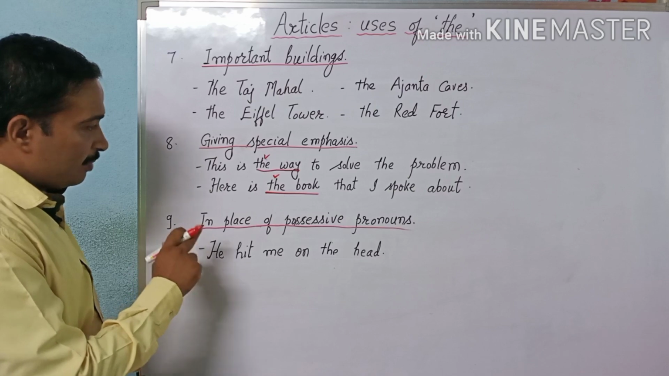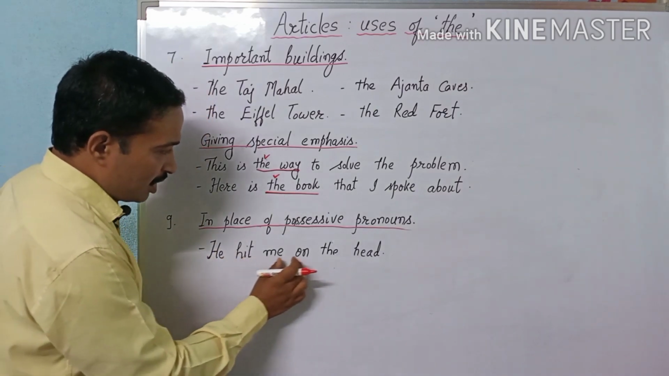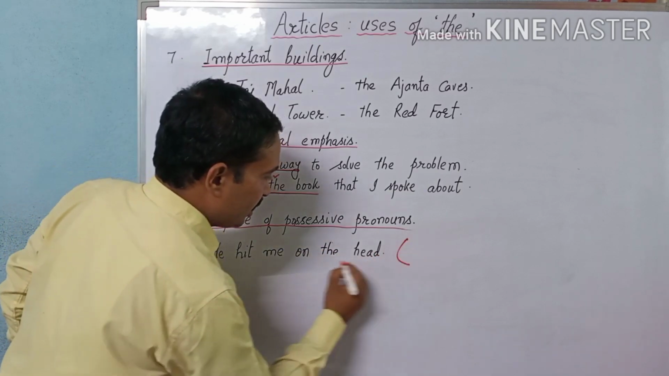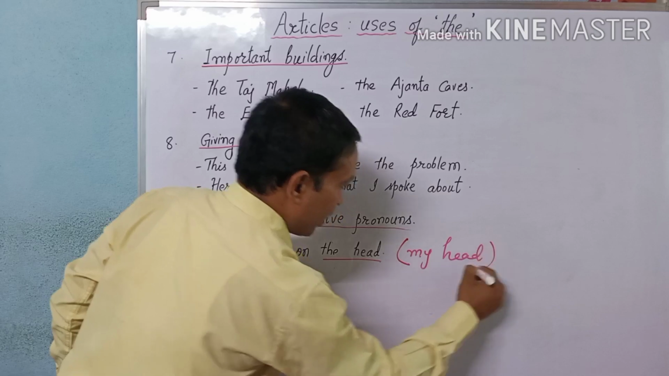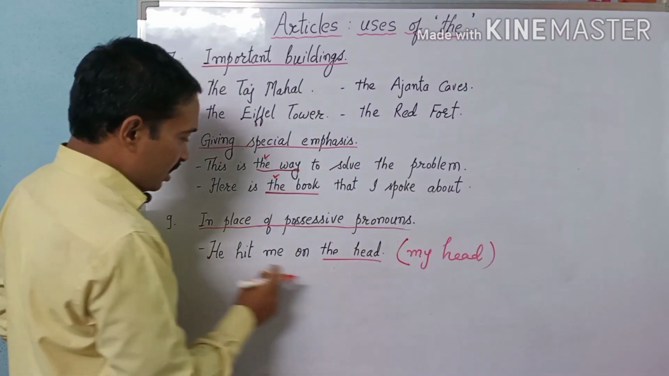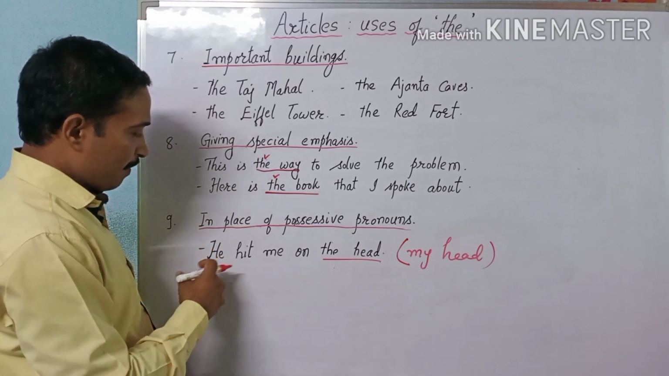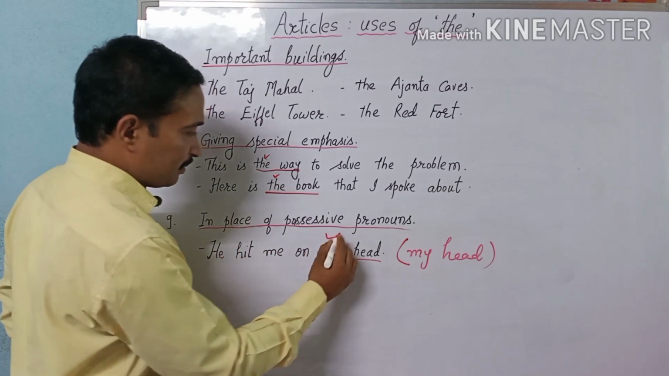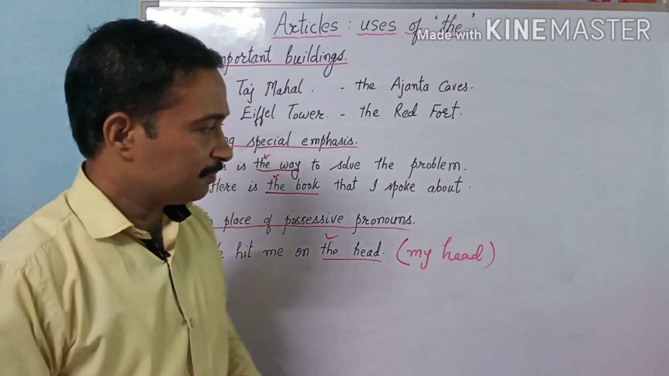Next one: in place of possessive pronouns. He hit me on the head. Here the head means my head. Instead of saying he hit me on my head, I will say he hit me on the head. So instead of a possessive pronoun, I will use the.